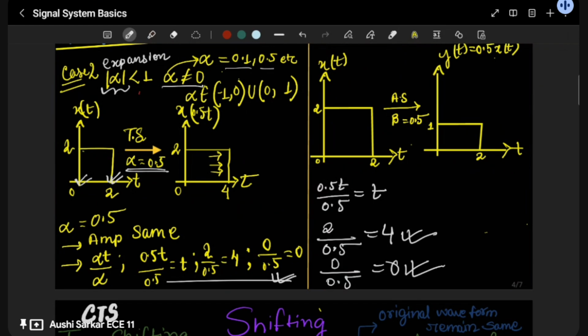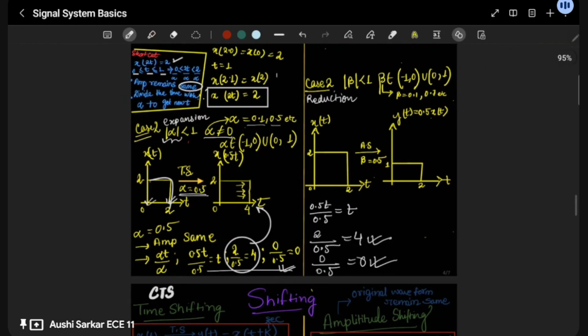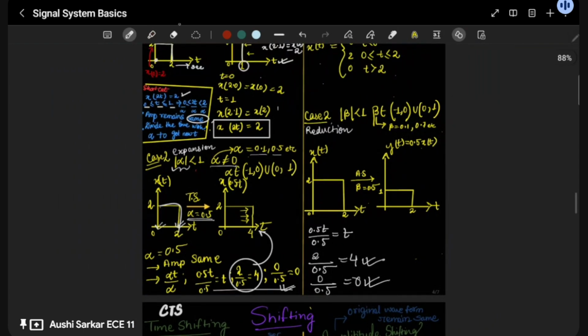It's very simple. See, this is our initial plot. Once we plot this initially, and when we are multiplying, once we get this point, this is the main point, 2 by 0.5 is equal to 4. Then only we can go for this. And if you want me to solve it the normal traditional way, that also I can do for you. This is the short trick I have used. Let me solve it the traditional way as well.